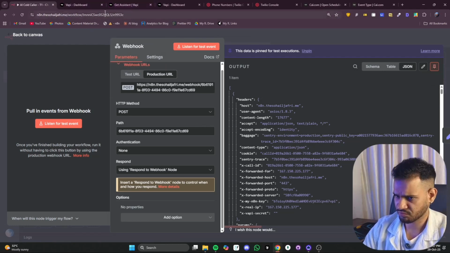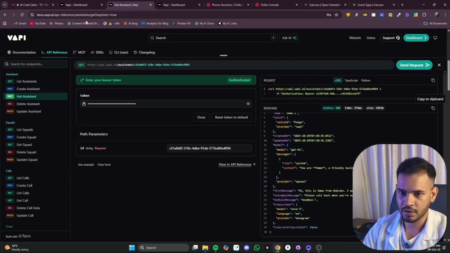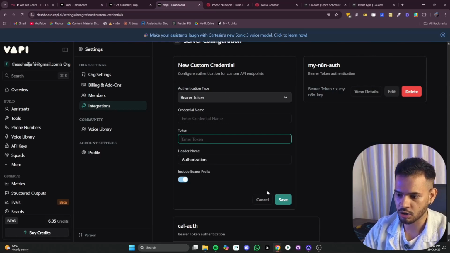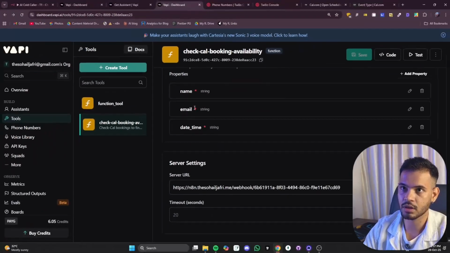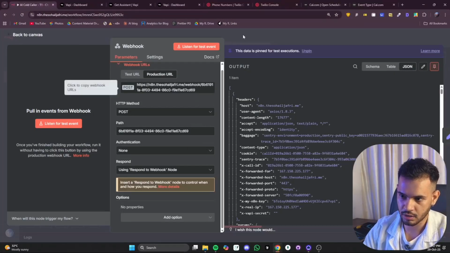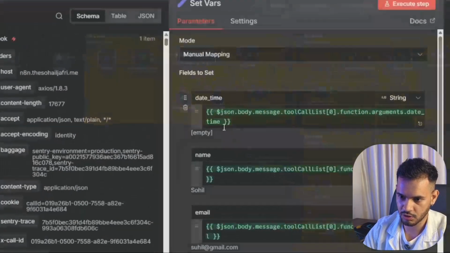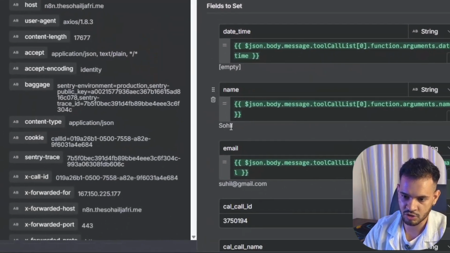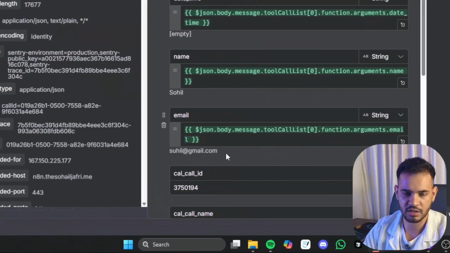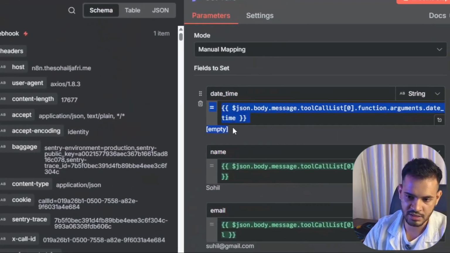All right. So WAPI will make a call to this tool with these parameters, which you see here exactly. So name is Sohail, datetime is empty, and the Gmail address is sohail@gmail.com. See, this is empty.